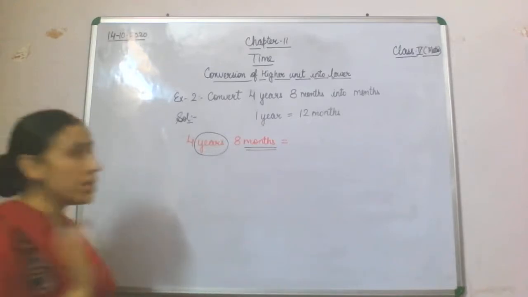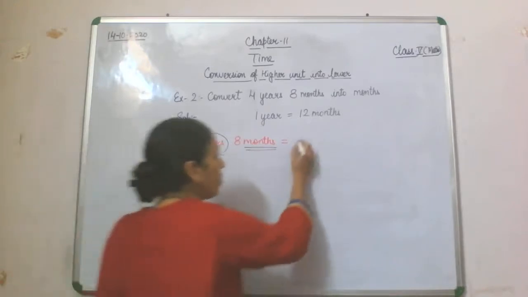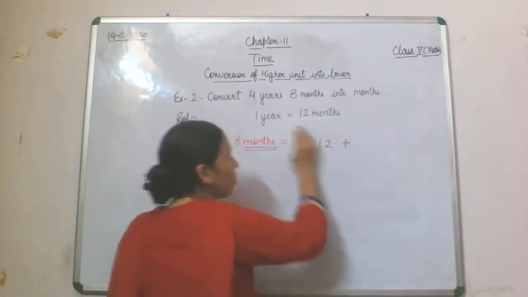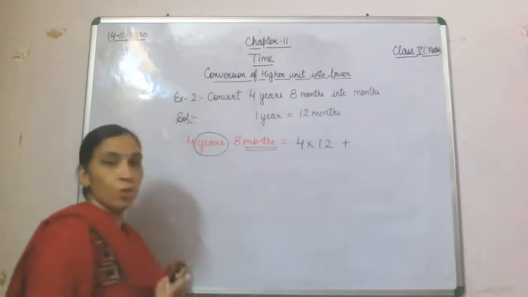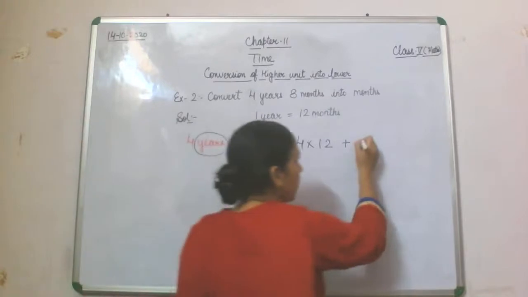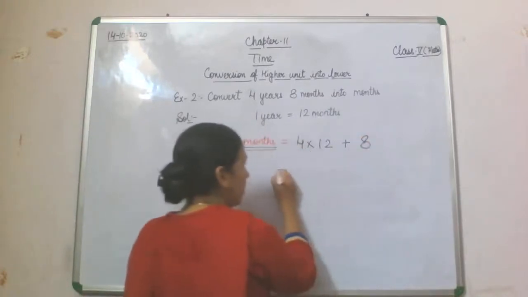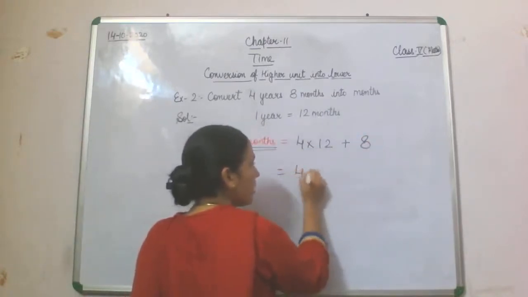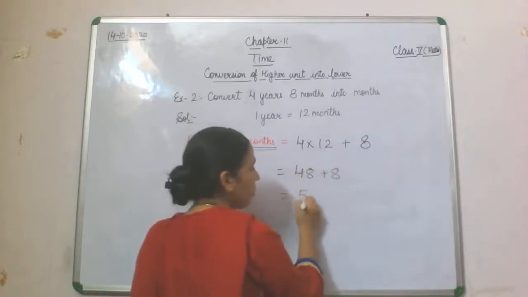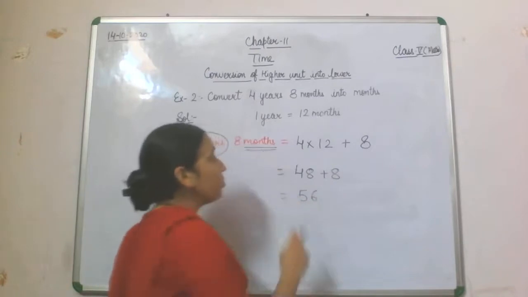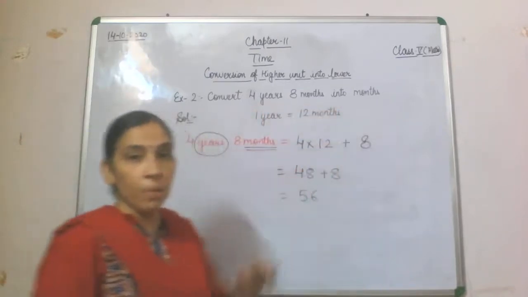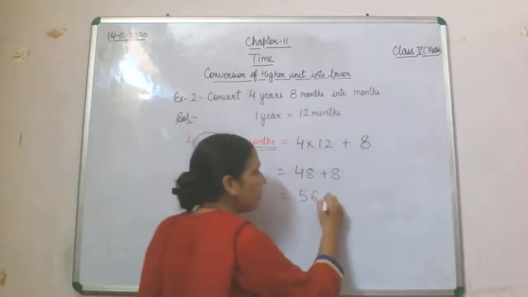Fine. Now it's clear. 4 years. So 4 will be multiplied by 12, because in 1 year we have 12 months. So in 4 years, 4 will be multiplied by 12. And this 8 months we will write as it is. 12 fours are 48, plus 8, the total will be 56. And the unit will be months, because 4 years 8 months is supposed to be converted into months.